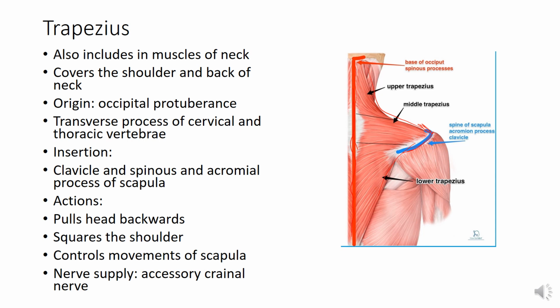It pulls the head backwards, it squares the shoulder, and it controls the movement of scapula. Nerve supply is the accessory cranial nerve. This is the 11th cranial nerve. You will study it when you study the nervous system, that there are cranial nerves and spinal nerves. Cranial nerves arise from the central nervous system, that is, from the brain part of the central nervous system, while the spinal nerves arise from the spinal cord, the part of central nervous system. So it is supplied by the accessory cranial nerve.